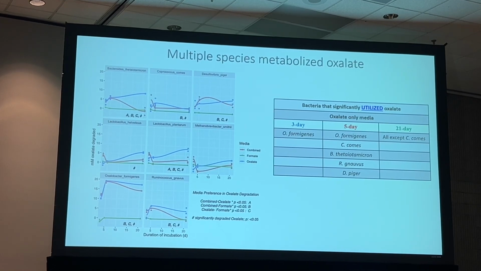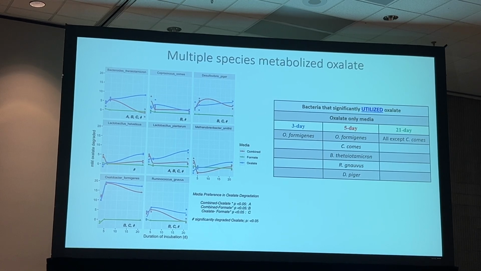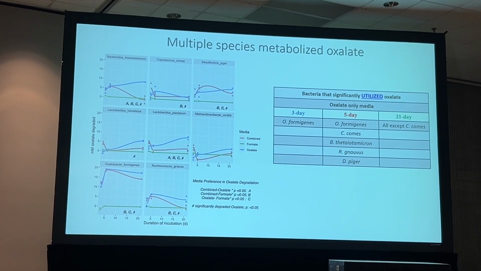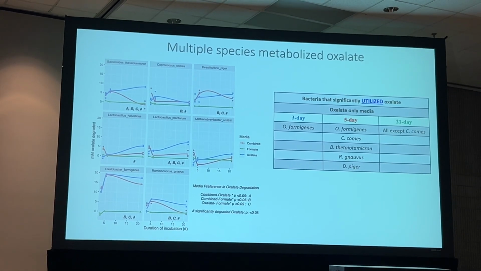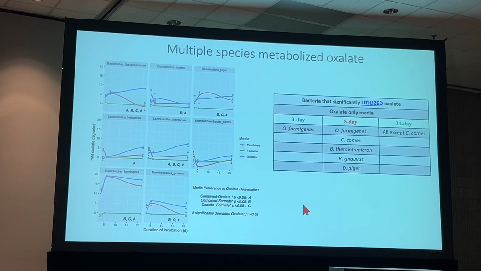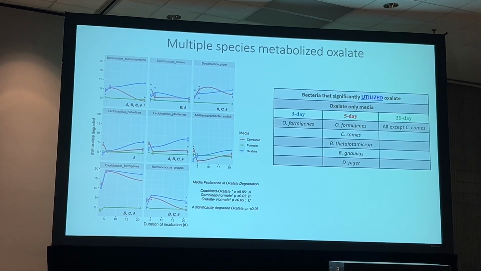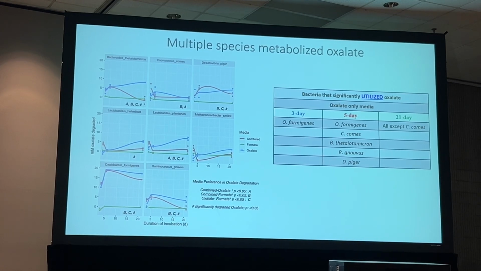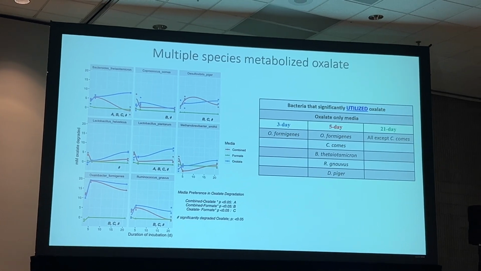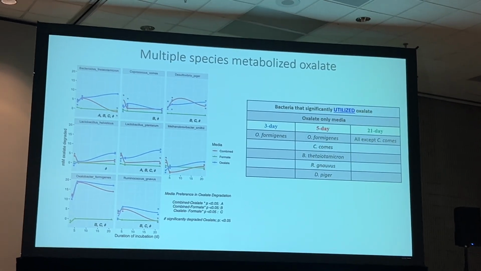First, what we did was some in vitro analysis. Here we used a media rich in growth, it had a growth media and it also had oxalate, and we tested to see if these different microbes could degrade oxalate over a period of 5, 14, and 21 days. And what we found is that most of the species were able to degrade oxalate, suggesting that yes, in the gut, apart from Oxalobacter formigenes, there is a possibility multiple microbes are doing the same function.